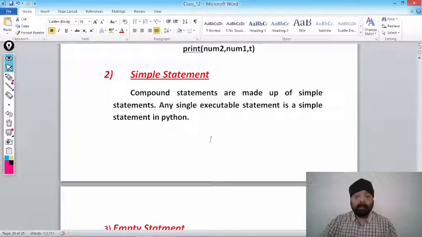Now let's start something known as simple statement. Now what is simple statement? A compound statement is made up of simple statements. Any single executable statement is a simple statement in Python. It is just to differentiate different types of statements. Ultimately, compound statements are made up of simple statements. Combination of simple statements becomes the compound statements.